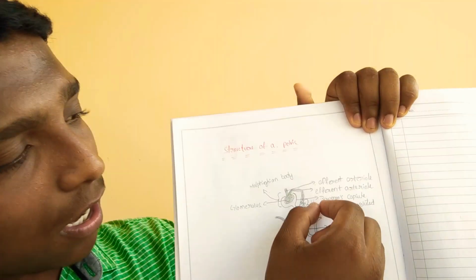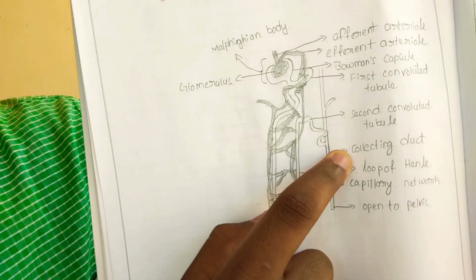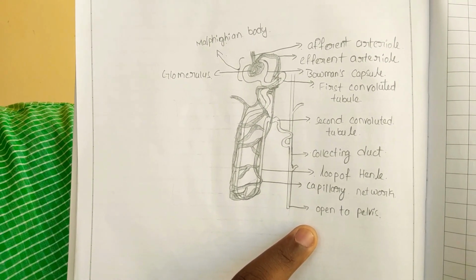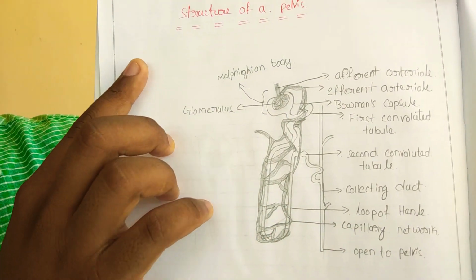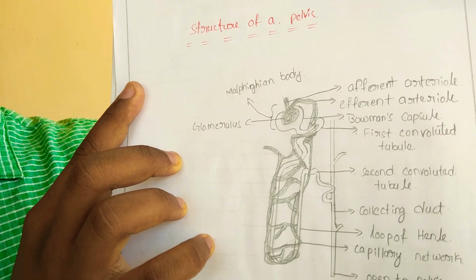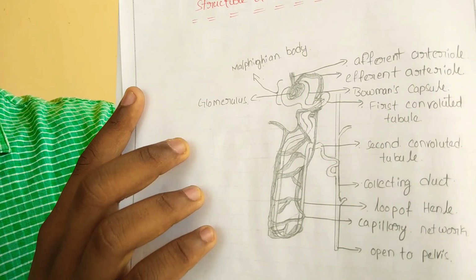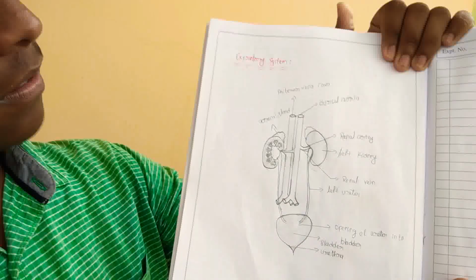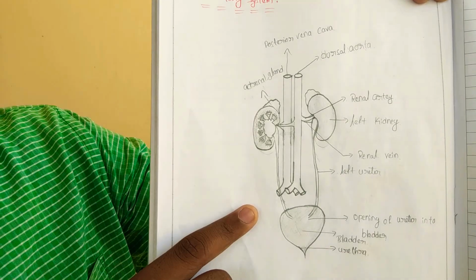I will show the picture of the nephron with the help of the Malpighian body. Here, open to the pelvis, the tube-like structure passes the urine into the capillary network. And here the DCT is present, the distal convoluted tubule. I will show the total excretory system. This is the total excretory system.